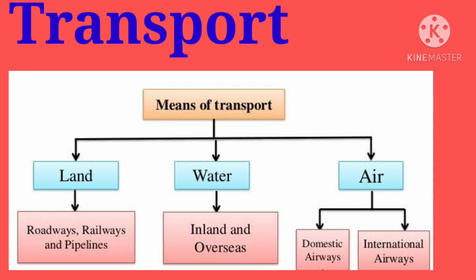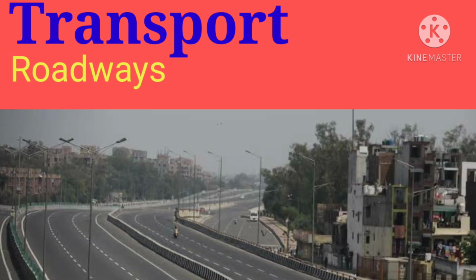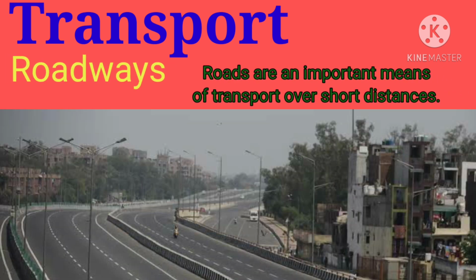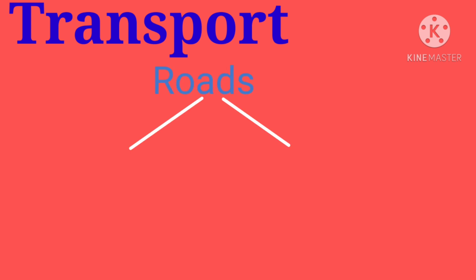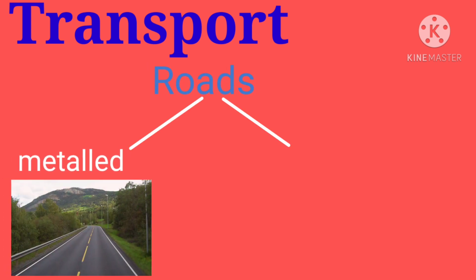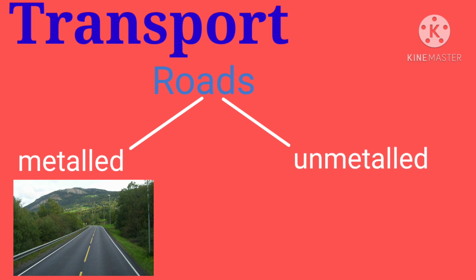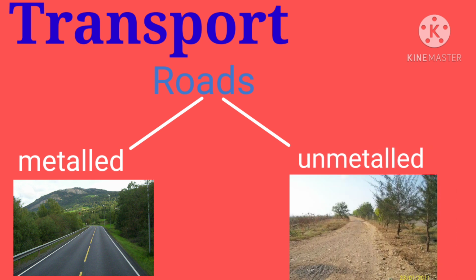First, we will take roadways. Children, roads are an important means of transport over short distances. Roads can be metalled, or you can say pakka roads, and unmetalled, kacha roads. They are the best means to link the rural and urban areas across the country.